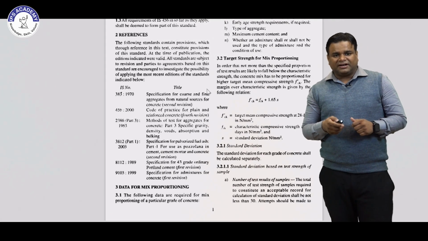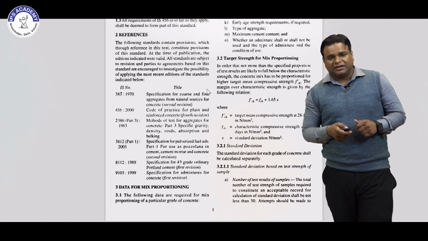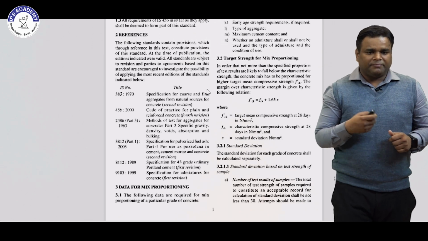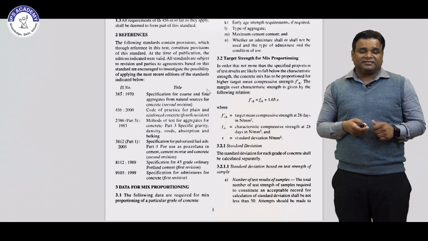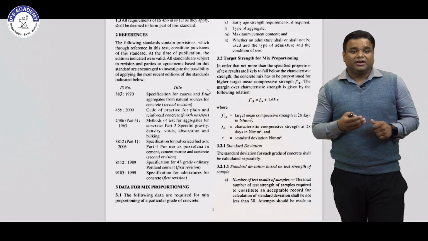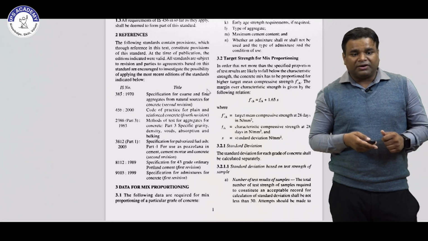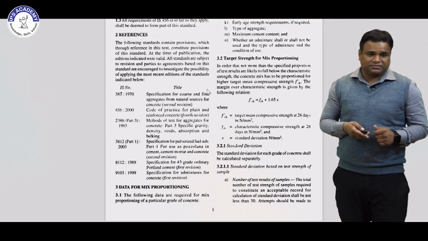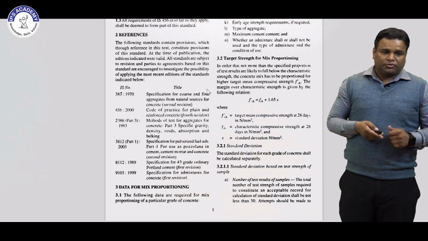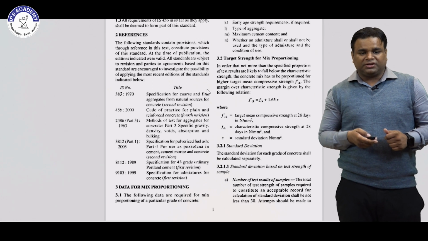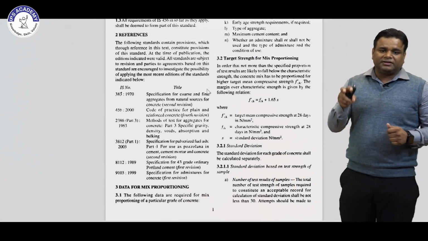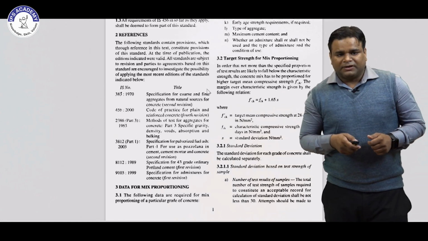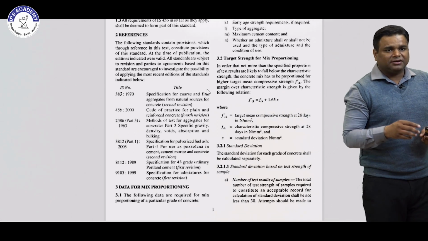So basically these are the references they have taken from other codes, like IS 383:1970, 456:2000, 2386 Part 3, 3112 Part 1:2003, 8112:1989, 9103:1999. So these are some references they had taken to prepare this code.